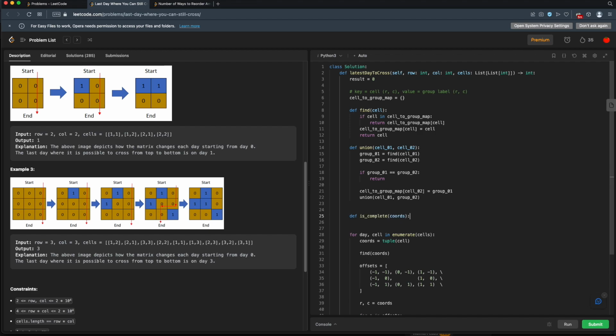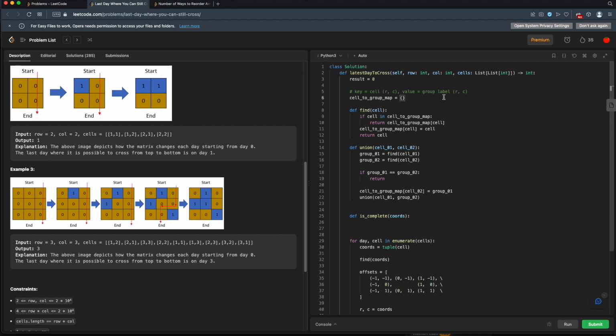All right, so one way to do this is to go through and find out every single cell that's in the same group. So we could do a find on this cell and then go through all of the other cells in our cell to group map to find out if they're in this group. Check their column to see if it's already, I guess we'd have to keep track of the columns. So we need a set of columns. I have a better idea. How about this? Let's keep track as we're adding our different cells into these different groups.